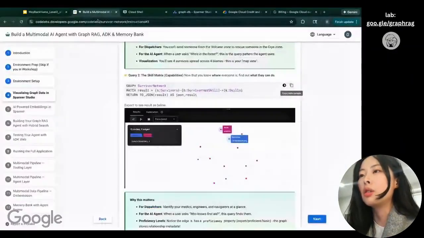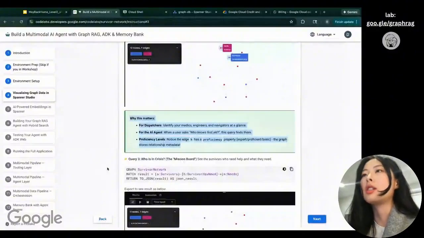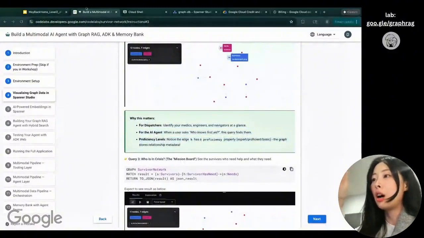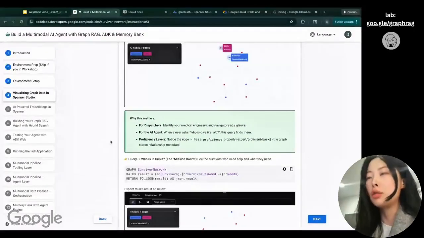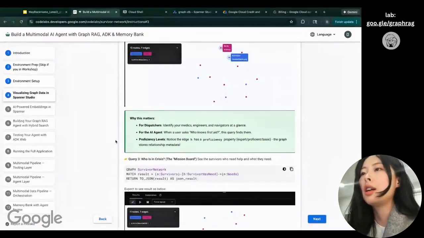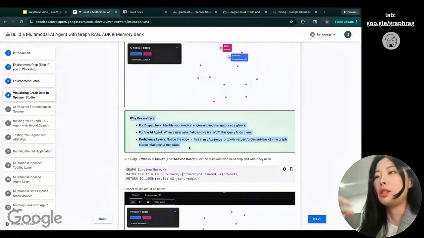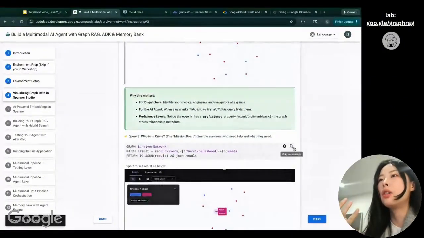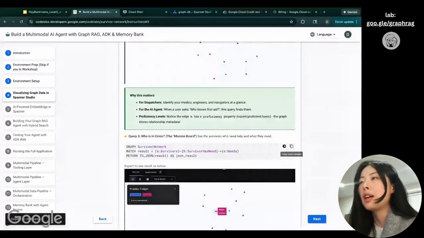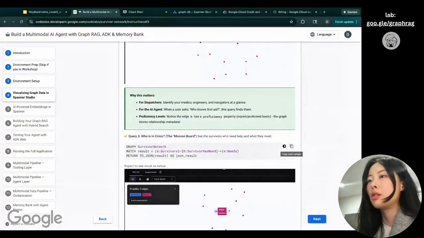Cool. We also have some explanation in this lab. Again, on the screen, top right, we have a link about this lab, so if you open the link, you can read through the explanation and go through the lab together with this video. Now we understand we have four survivors on different parts of the planet with different skills. Here we need to understand what they need.